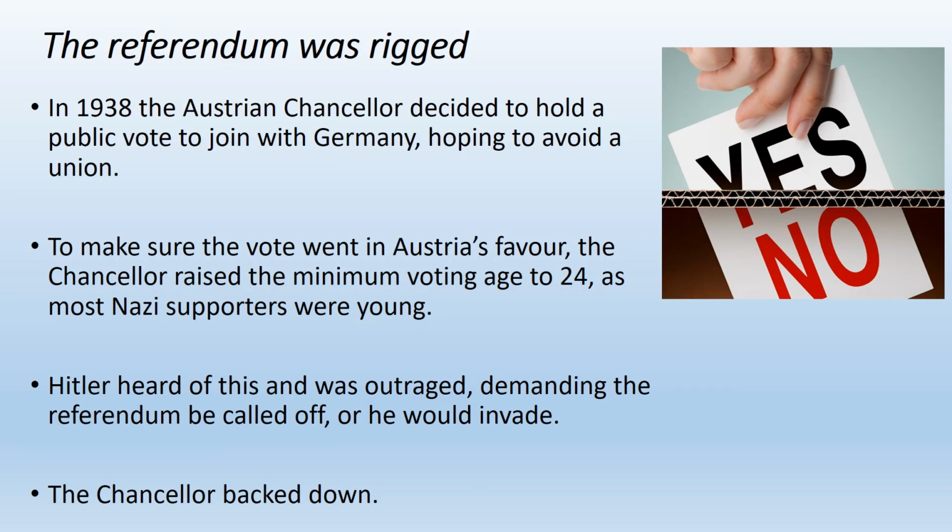There was a referendum in 1938 where the Austrian Chancellor, in an attempt to stop Hitler from taking over Austria, put a public vote to the people to ask if they wanted to join. So think of this as Brexit in 1938. The election, though, was rigged. The Austrian Chancellor actually raised the minimum voting age up to 24 because he knew most people who supported the Nazis were like 20, 21, 22 years old. Hitler heard about this. He was absolutely outraged and he demanded the referendum be called off or he would invade. And the Chancellor immediately backed down and canceled the referendum.